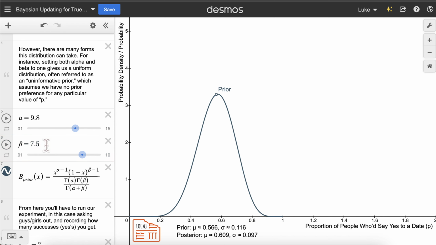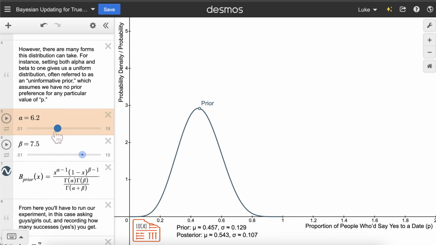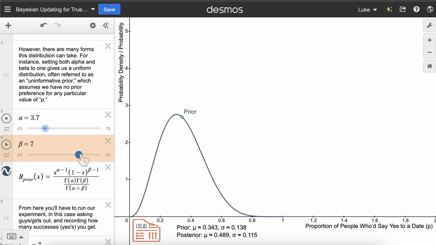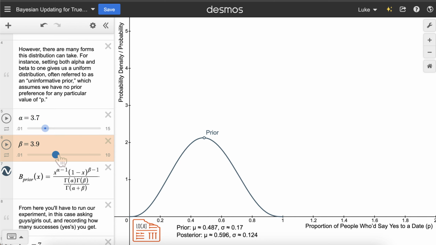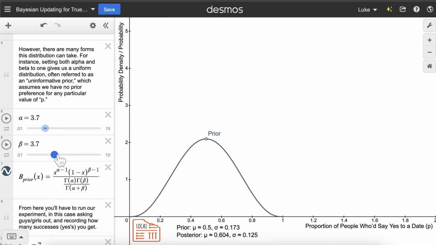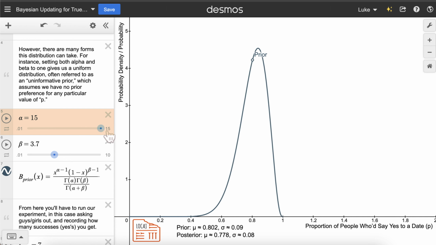We don't need to get into why this is the case, but it's important to know that though we're going to be using a beta distribution to define all our priors, this isn't strictly necessary for more complex analysis. Our two parameters, alpha and beta, allow us to change what our prior looks like. A prior with more spread means we have less certainty about what this true value is. For instance, here we have a symmetrical prior that concentrates around 0.5, but has quite a bit of variability around it. However, if we were to increase alpha, a more pointed prior like this means we feel more certain that this true proportion falls within a specific range, in this case, heavily concentrated around the 0.8 region.